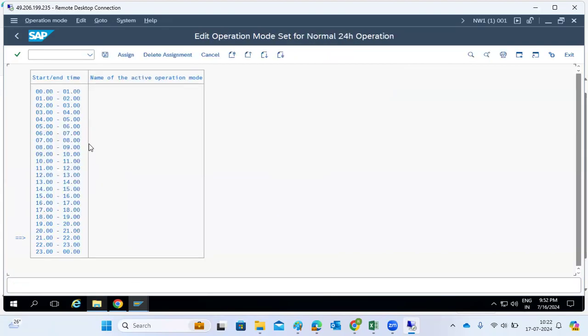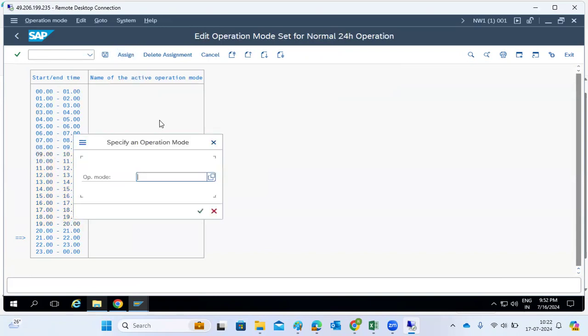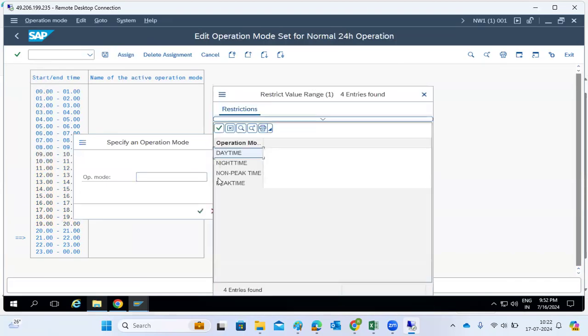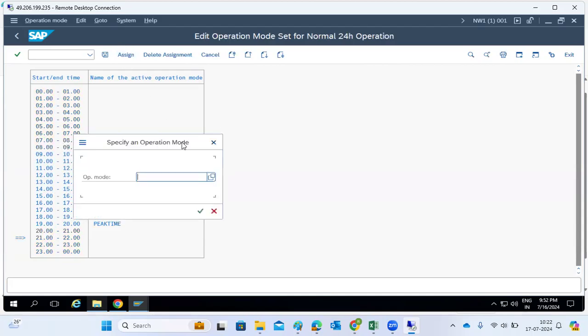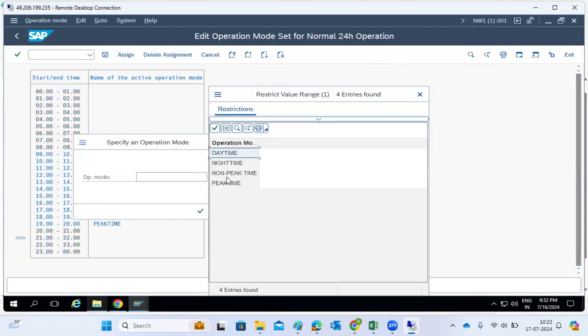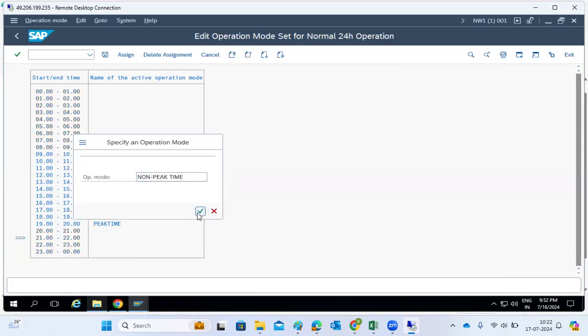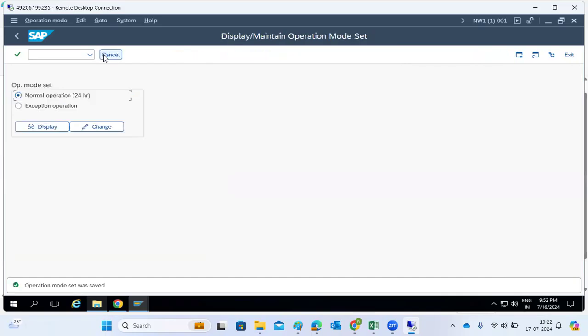So now go here. Now you have peak mode, meaning at what time? Peak means almost like business hours, it will start at 9 and maybe end at 8. So this is the peak hours. Then night 8 to again morning 9, it's non-peak hours. Just assign it, click on the OK button, then click on the save button. Then operational modes were set here.